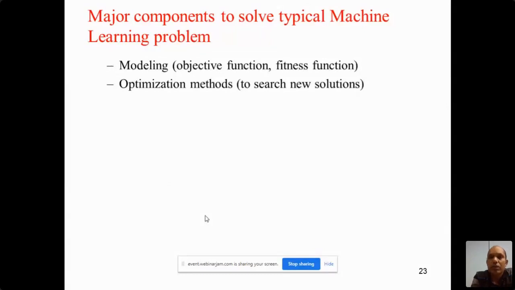Now after modeling or designing the objective function for the particular problem, you have to search for the actual optimization methods which will generate the new solutions. In the optimization problem, based on the requirement, you may opt for heuristic methods or metaheuristic methods. Suppose you have a very small problem, then you can go for a fixed method, an uninformed method.